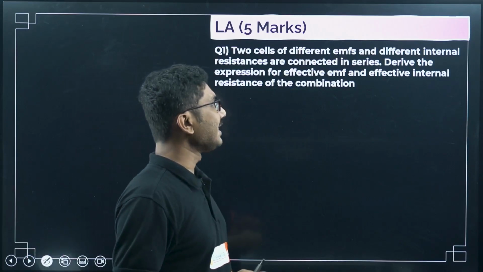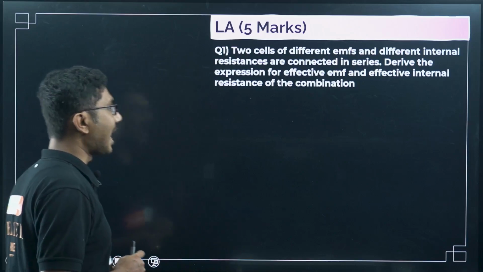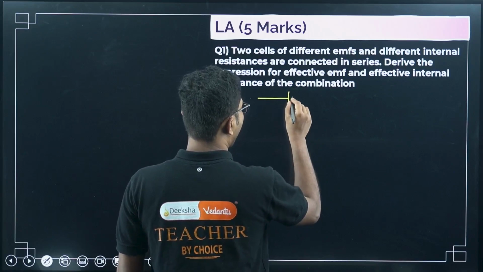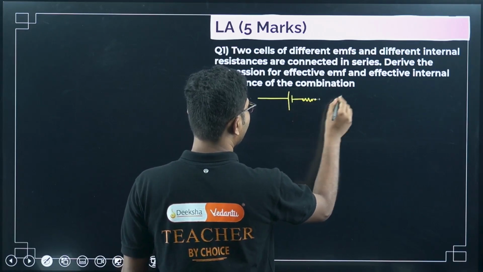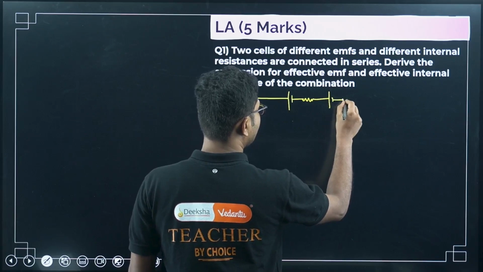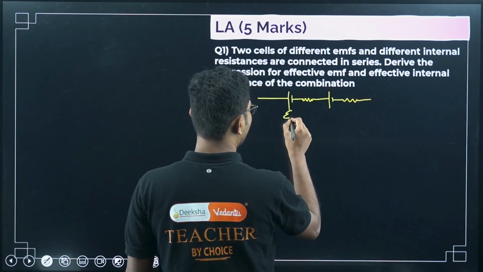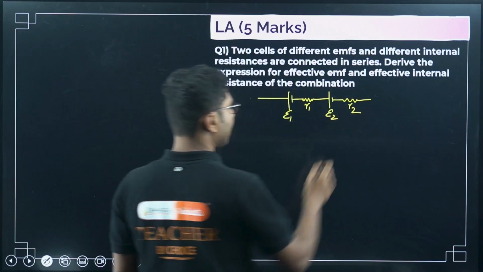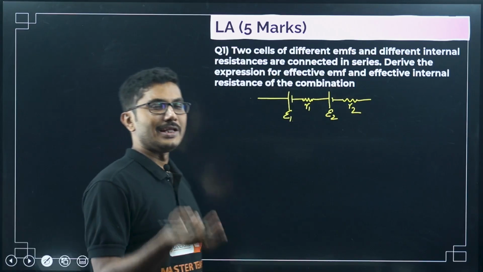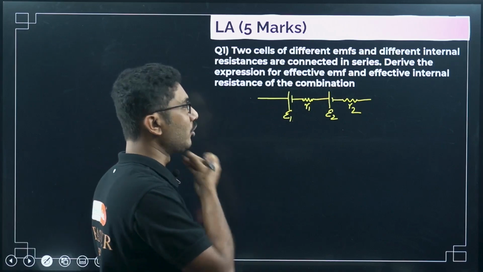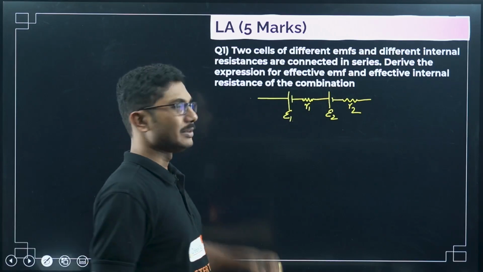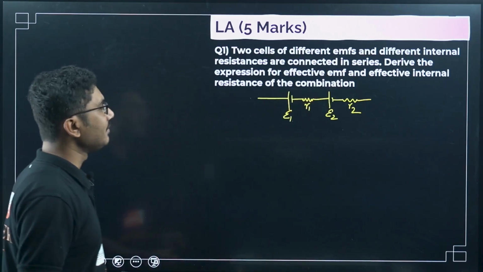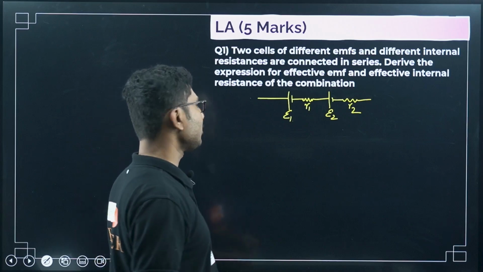2 cells of different EMFs and different internal resistances are connected in series. Suppose this is epsilon 1, this is R1, this is epsilon 2, R2. Epsilon is the symbol for EMF, the voltage of a battery. Now derive the expression for effective EMF and effective internal resistance of the combination.